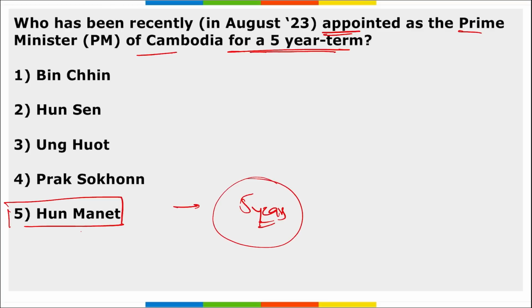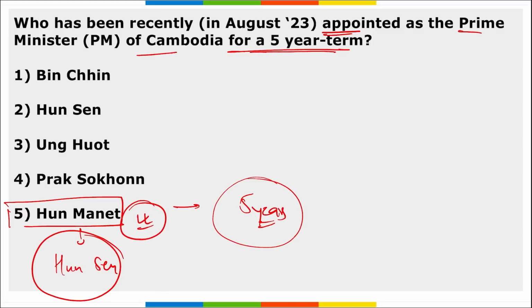Correct? Then remember, Hun Manet is the son of Hun Sen, the former Prime Minister of Cambodia and one of Asia's longest serving Prime Ministers. Hun Manet will succeed Hun Sen, his father, who has ruled for about 38 years. Correct? So Hun Manet has been appointed as the new Prime Minister of Cambodia for the next 5 years.